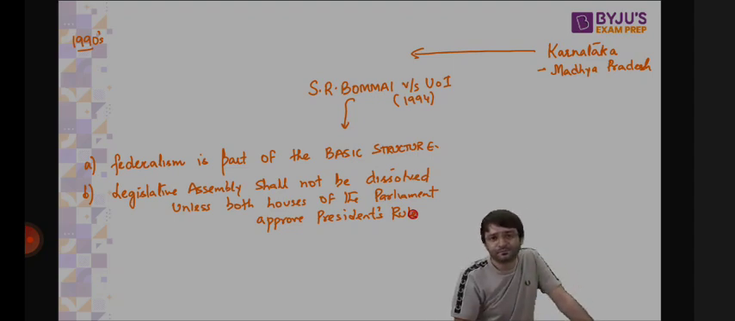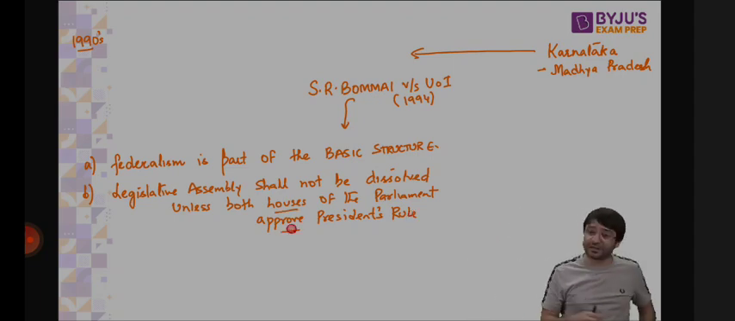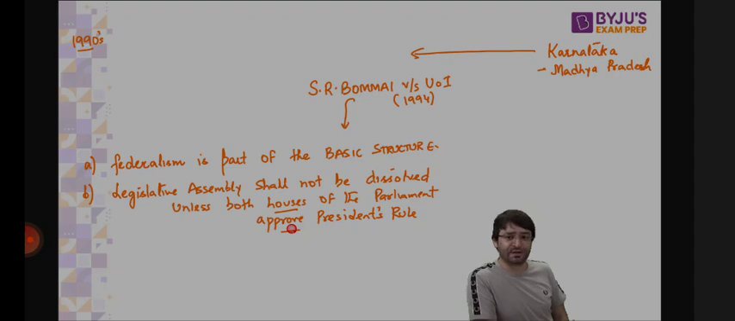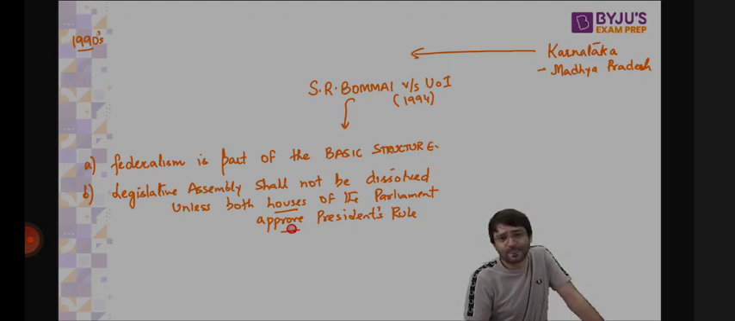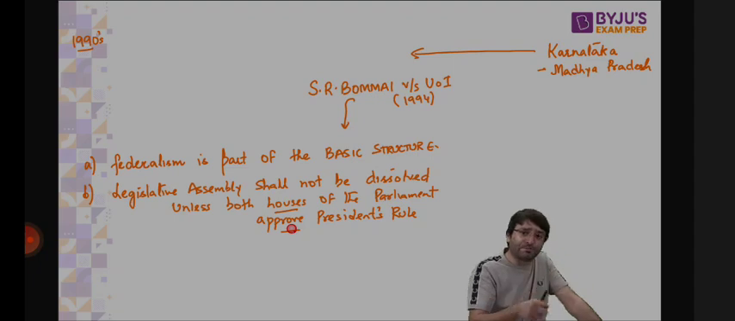The Supreme Court said you can't do that, unless and until both houses of the parliament approve president's rule. Only after that can you dissolve the legislative assembly. And if you do it without getting approval of both houses of the parliament, we have the power to revive that dissolved legislative assembly. That's the power of judicial review. Do not dissolve the legislative assembly unless and until both houses of the parliament approve president's rule. That's point number 2, how this Article 356 misuse can be prevented and was prevented by the SR Bommai judgment.